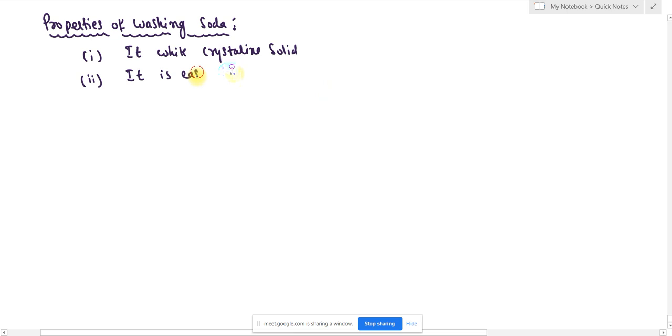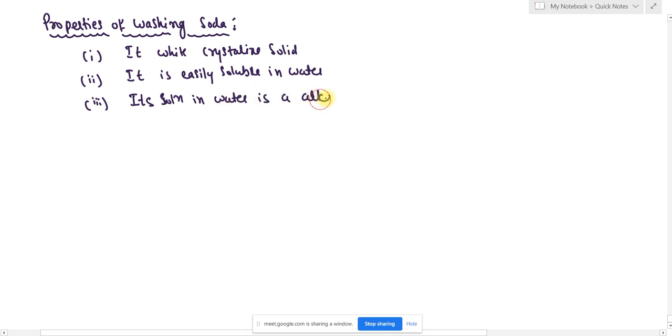Third property, its solution in water is an alkaline solution. Okay, when it mixes with water, what type of solution is it going to give? It is going to be an alkaline solution.